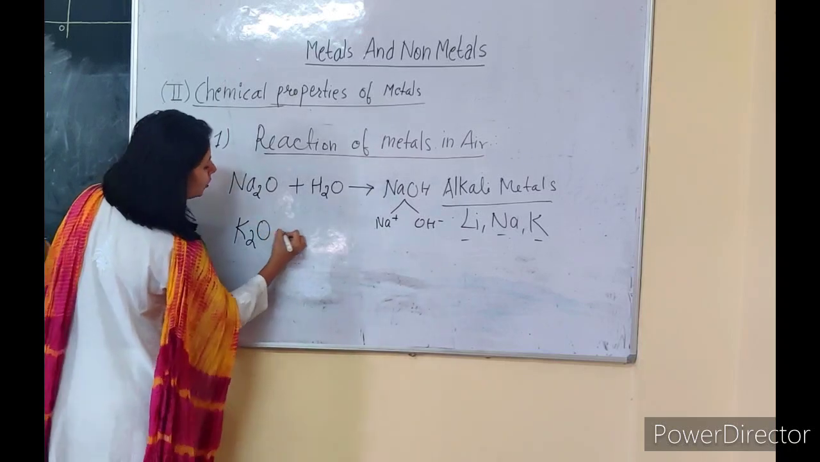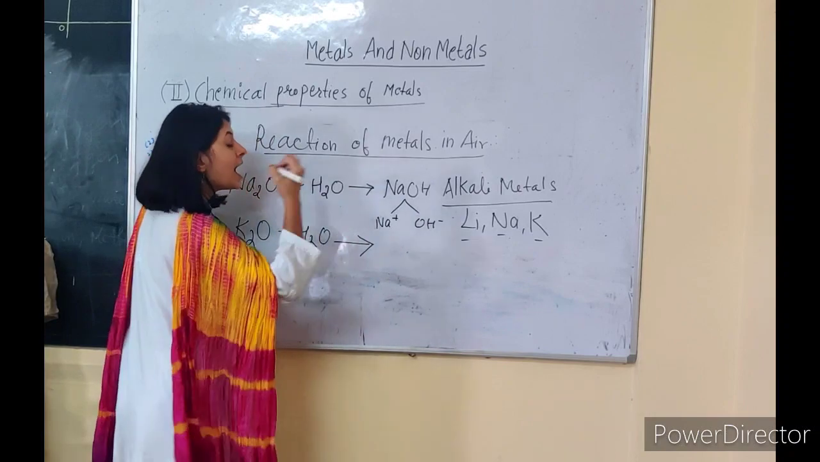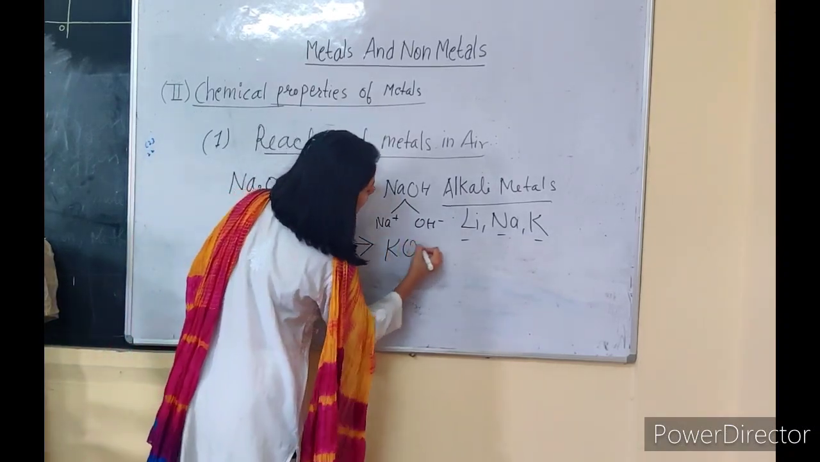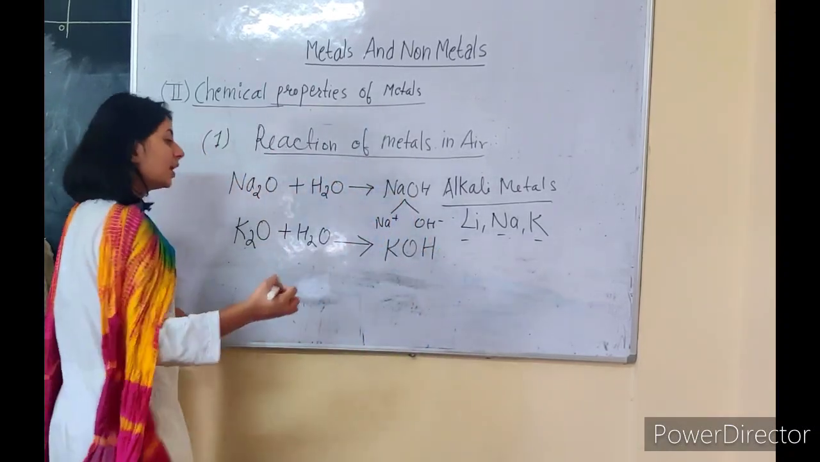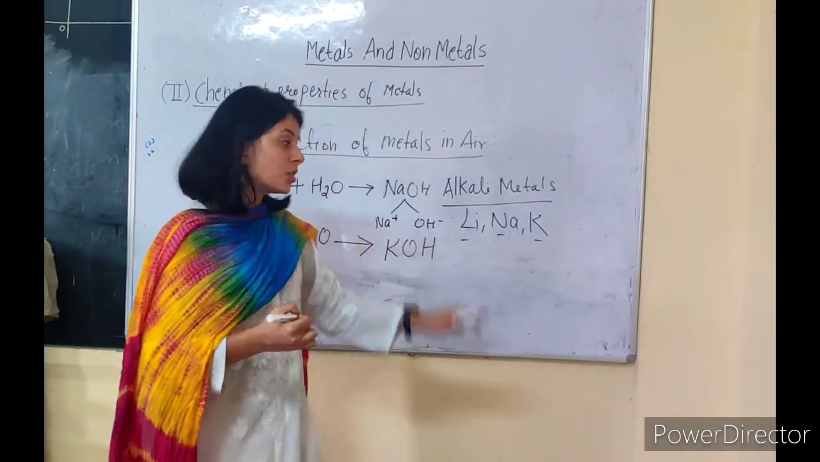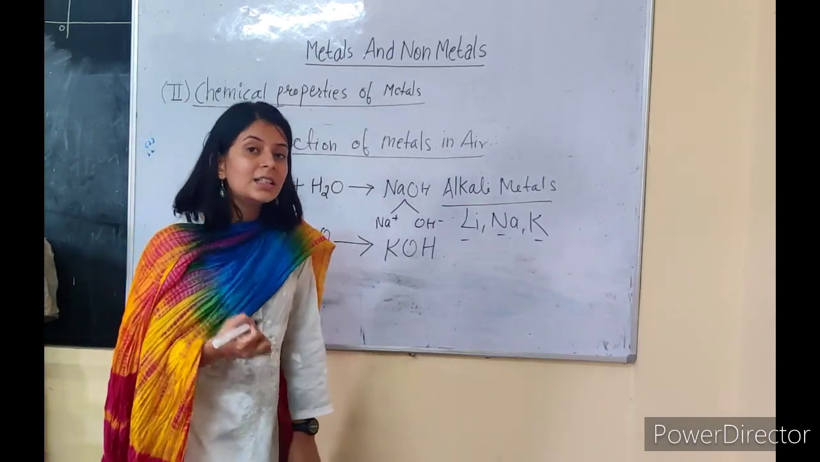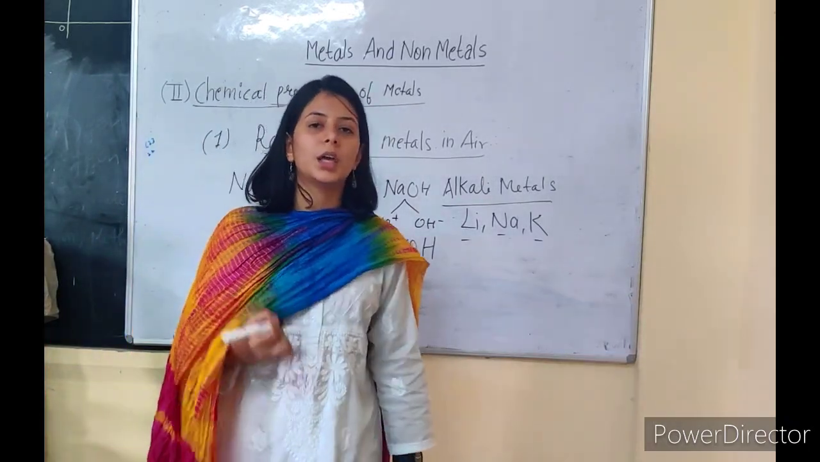Similarly, we have potassium oxide, K2O. Now K2O, potassium oxide, is also soluble in water, and it will also produce potassium hydroxide. Again, this potassium hydroxide will release OH negative ions. So such metallic oxides are known as alkalis as they are soluble in water.